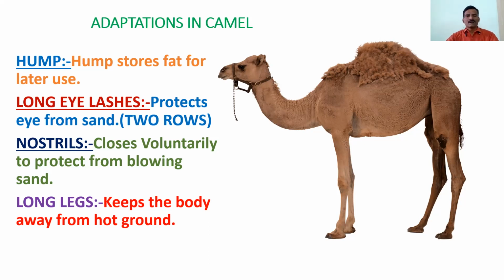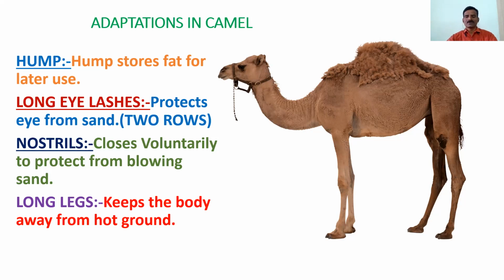Not only the camel, different animals also live in the desert. All the animals living in the desert have adaptations. Some animals have bodies covered with scales, and some animals living in burrows appear only during night time.